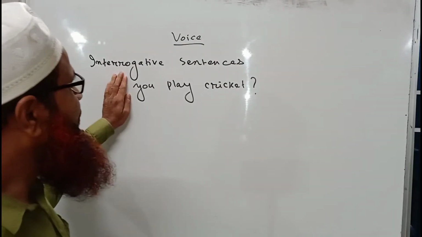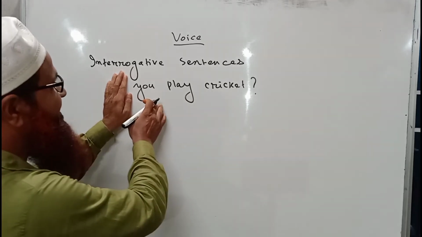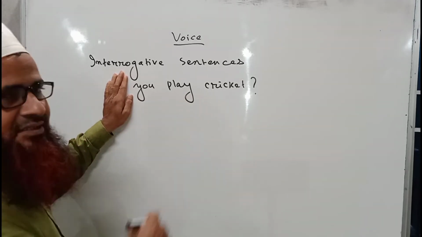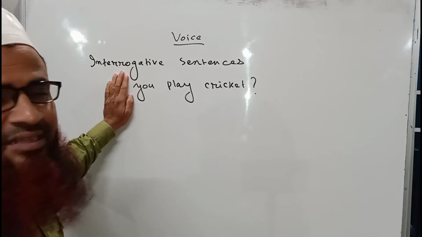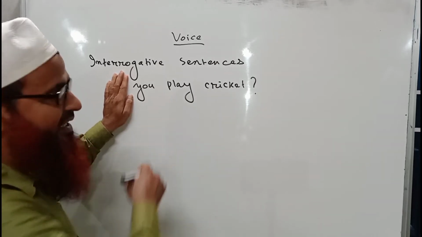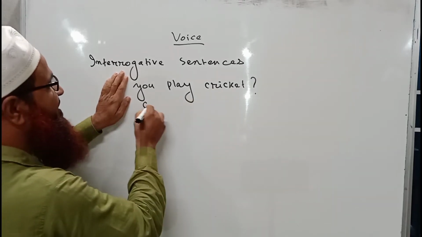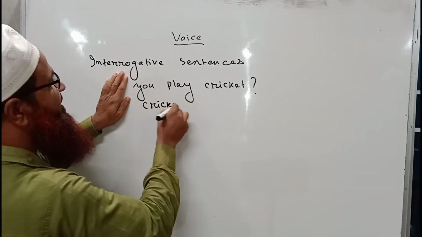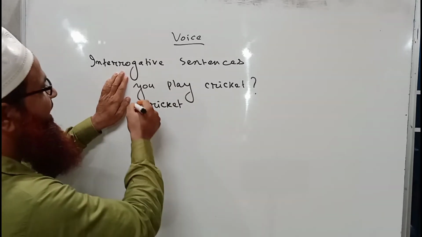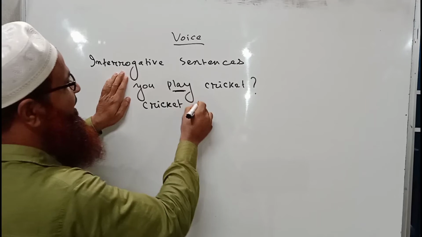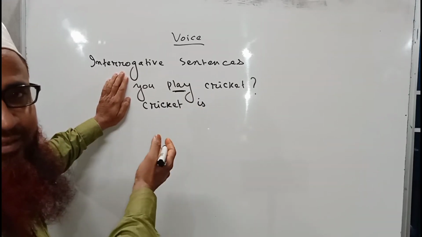So before that we learned the voice sense of assertive sentence, where the sentence pattern was like that: you play cricket. That means this is an assertive sentence. And if we want to change this sentence into passive, then what should we do? Cricket is the object here, it will be written as the subject of the sentence. So cricket. Okay, as it is in present tense, so is will come. So I hope you have already known this rule.